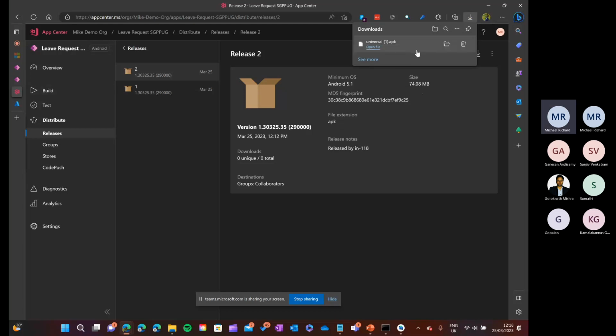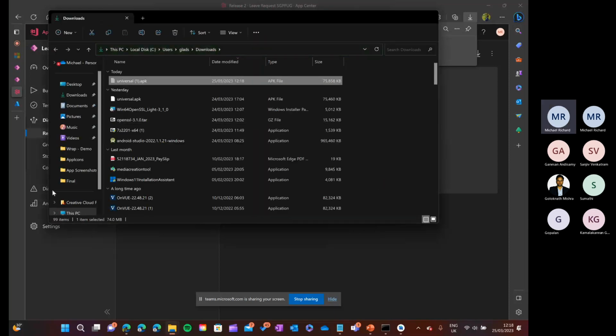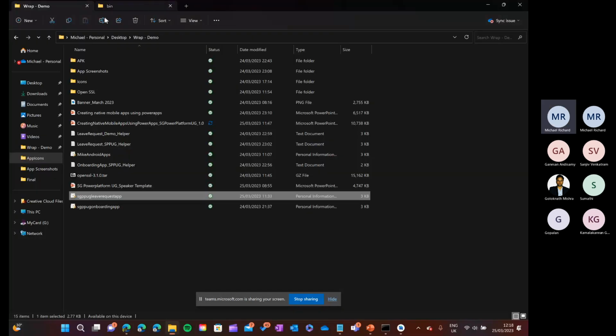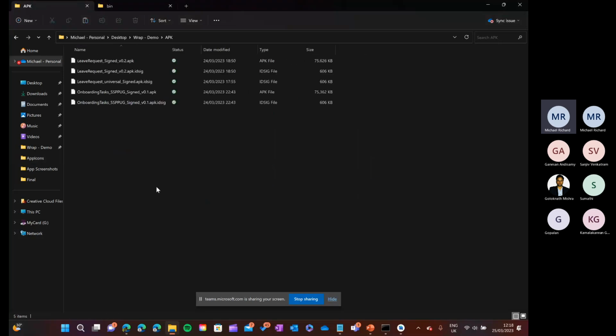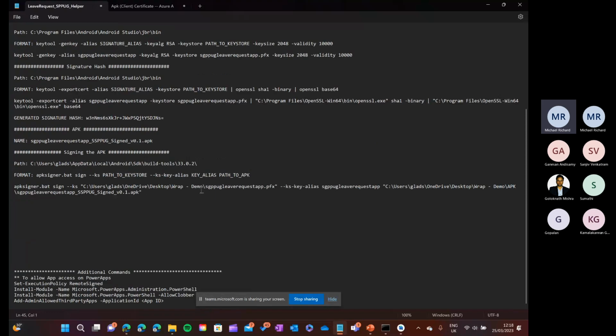Okay, let's see the app. It's taking 74 MB. Okay, so let's go to our folder. I'll just keep it in this folder because I have my command taking the APK from this folder only. So it will be easier for me to do it. So I'll give the app name as, what is my app name? This is my app name. Copy it.